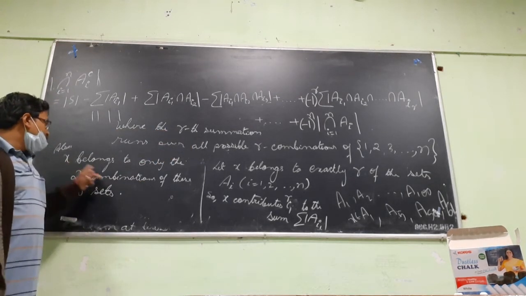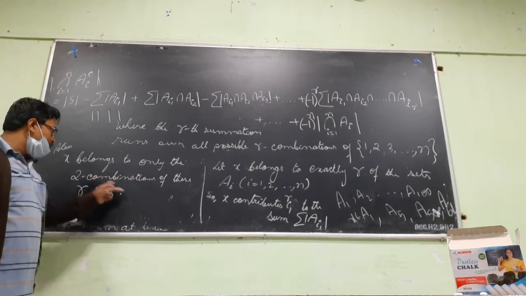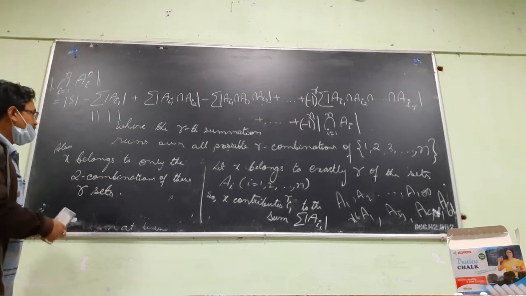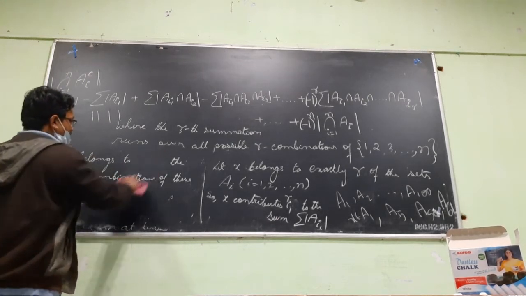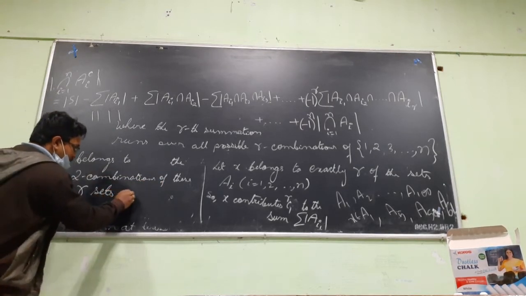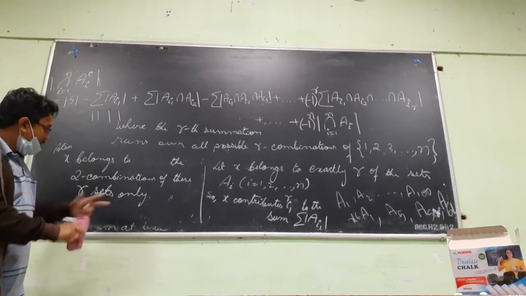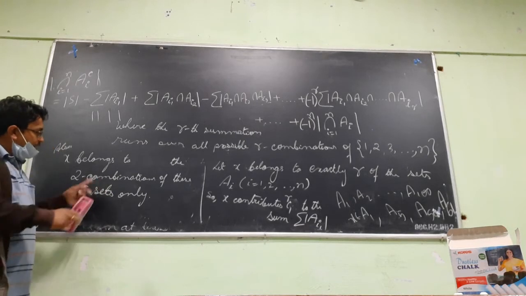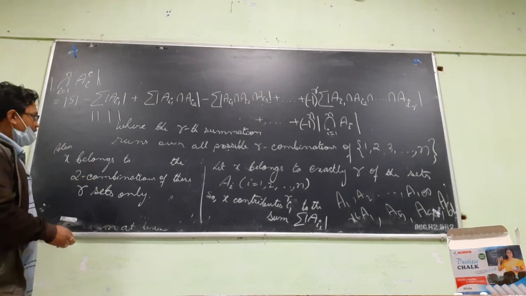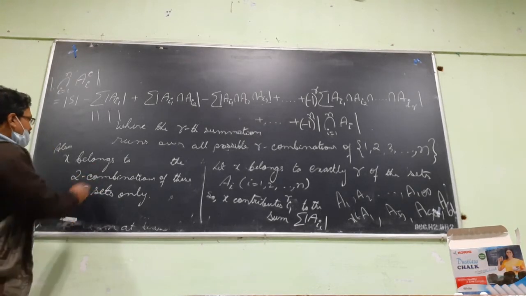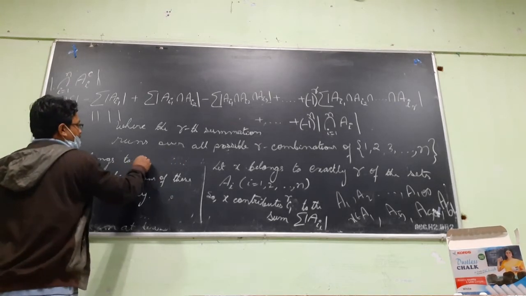So x belongs to only the two combinations of these R sets. If you take only the two combinations of these R sets, x will be there in the intersection.